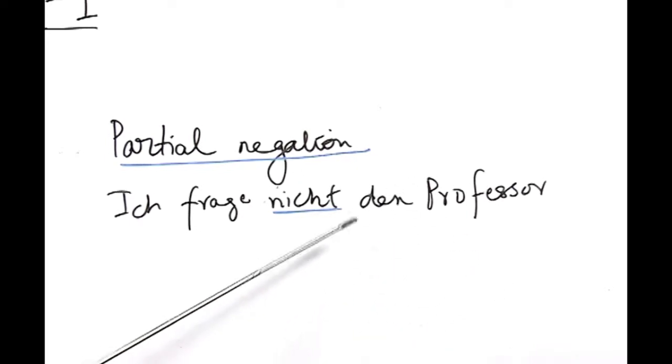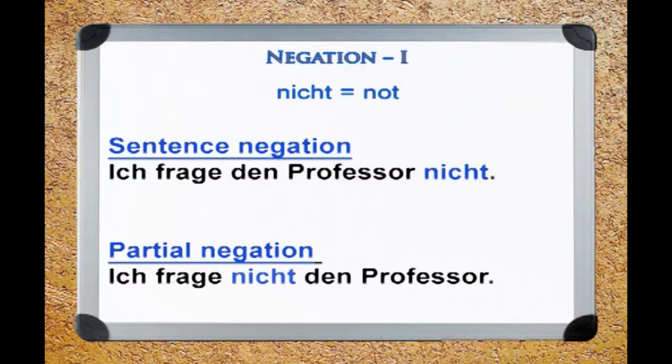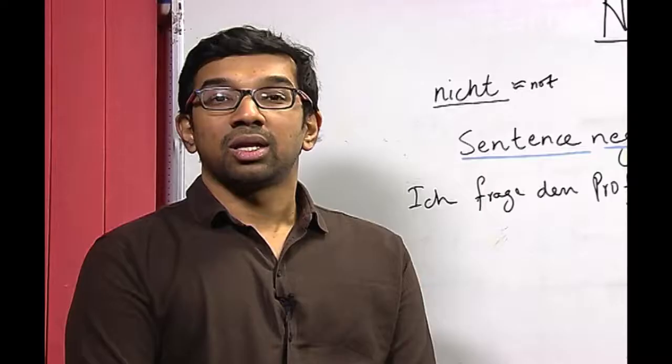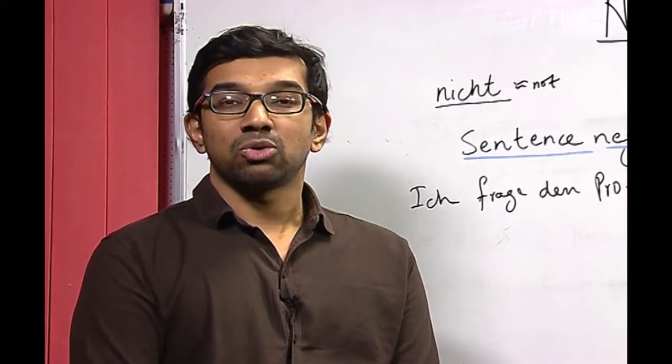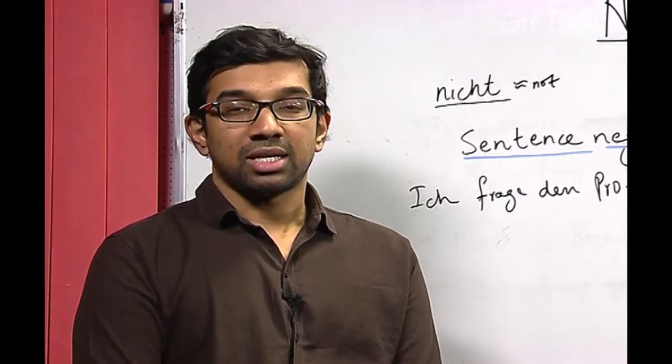So, the sentence can mean something else. So, with respect to the position of nicht, either almost at the end of the sentence or in the middle of the sentence, the change of meaning can take place. Now, we would move to another aspect of negation, which includes noun and article.